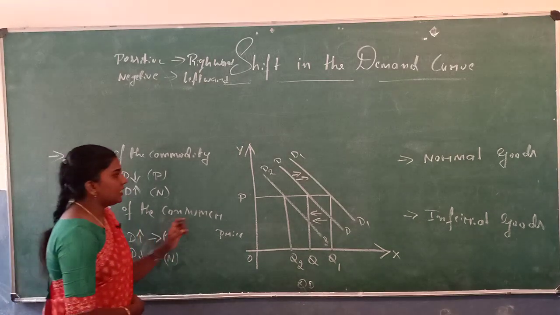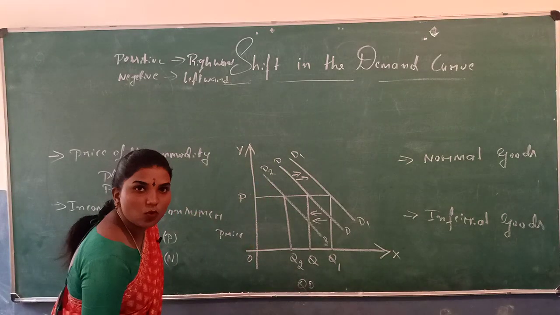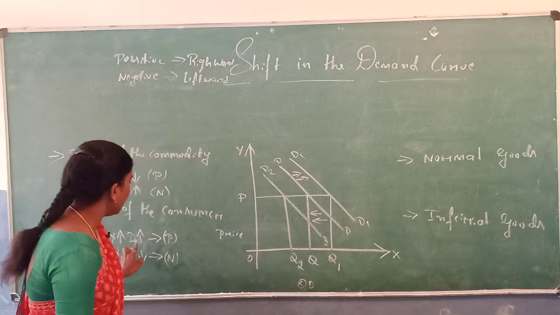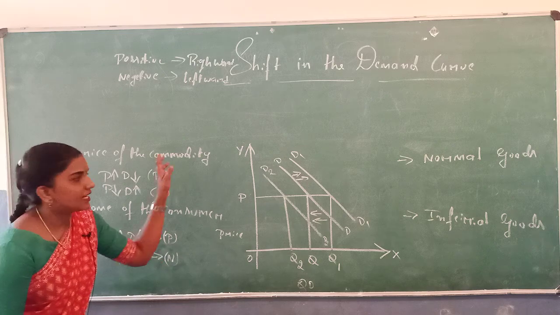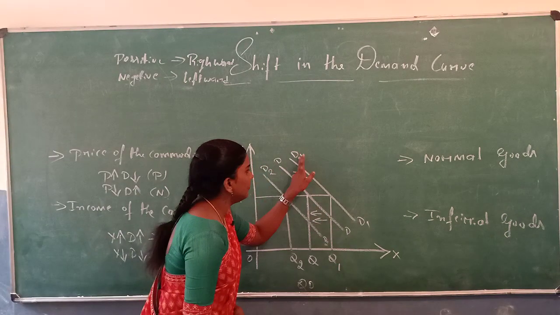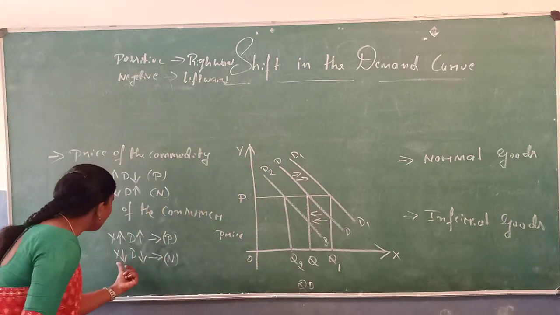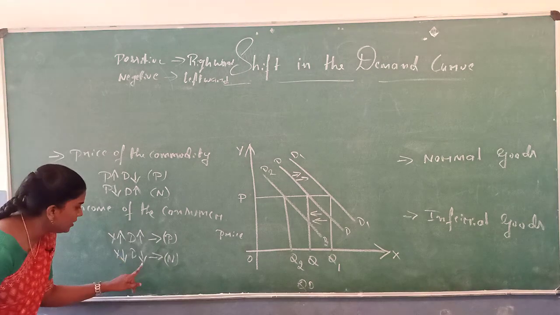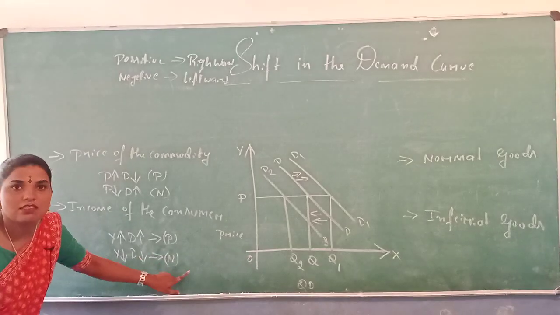Clear? If the income of the consumer increases, the quantity demanded also increases. So the demand curve shifts rightward like DD to D1 D1. If the income of the consumer decreases, the quantity demanded also decreases. This is the negative effect.